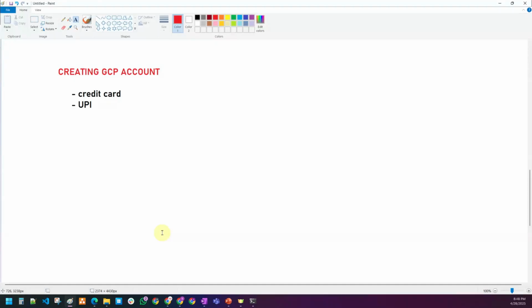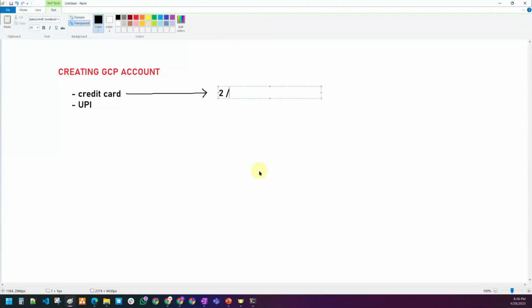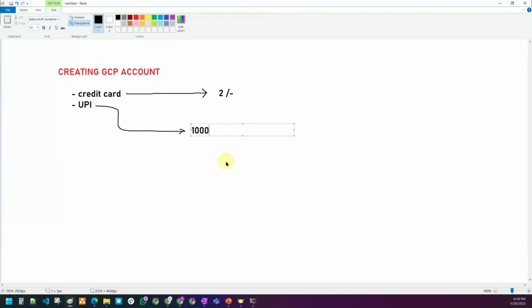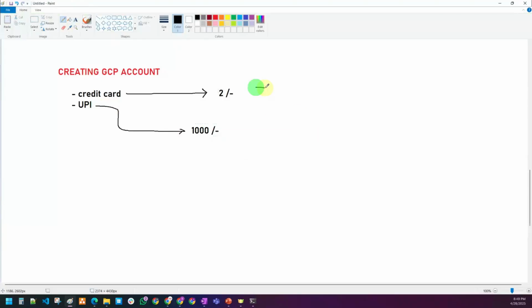Because even for credit card they will take 2 rupees as a verification. As per my knowledge, here it is 2 rupees. Recently only they have changed it, 2 weeks back, so I do not have recent data with me. This is 2 rupees here in India I'm talking about. Some 1,000 rupees at first they are asking, but these 1,000 rupees and 2 rupees will be credited later. Don't worry about these things. It will be coming back to you. They will again credit it to you.